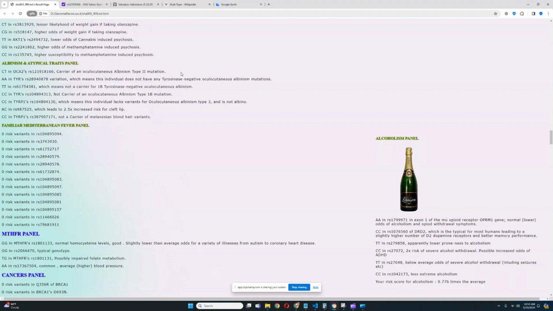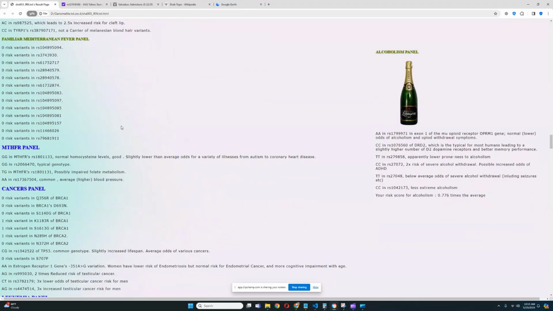Albinism is really uncommon, but also I'm not sure if it's genuine. I'm not sure if I can actually trust that because we saw so many miscalls in this file. We saw so many calls that are like total bullcrap. So we don't really know if that's something we can trust.